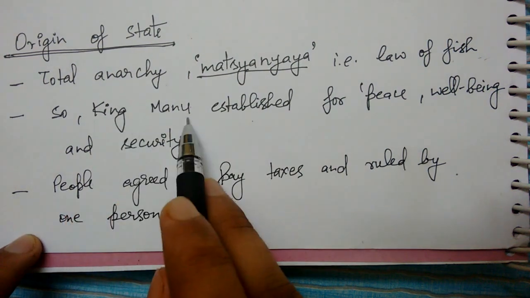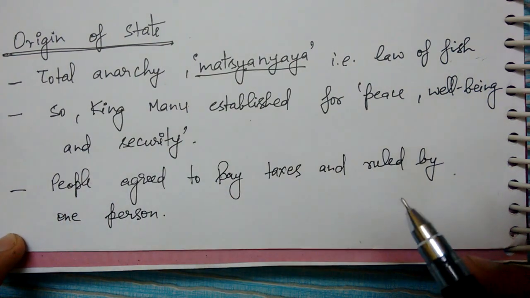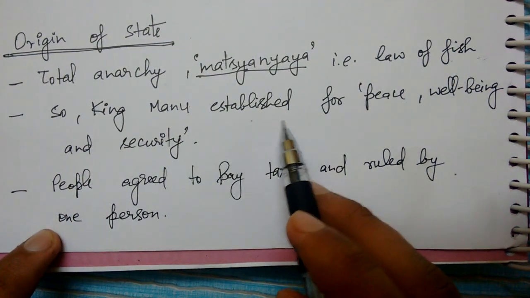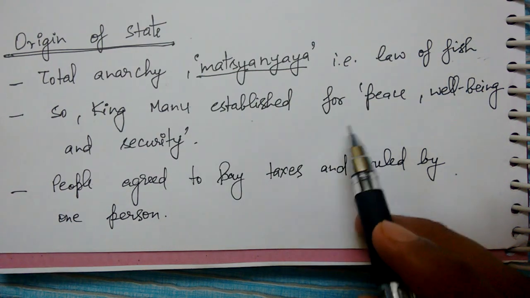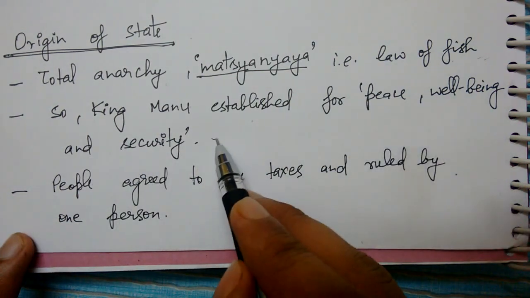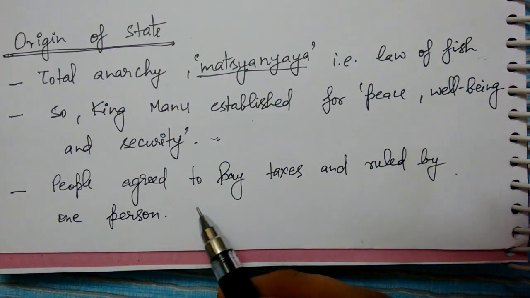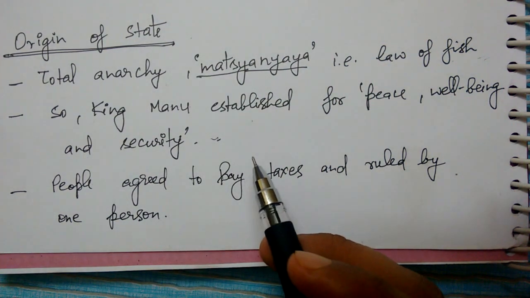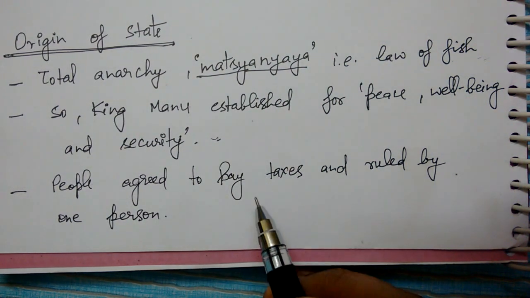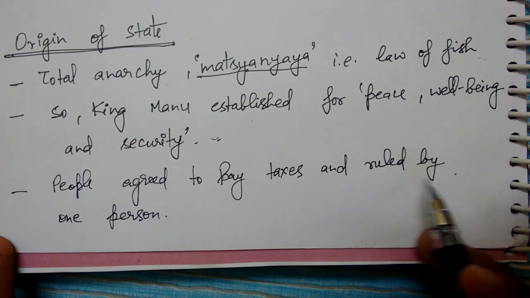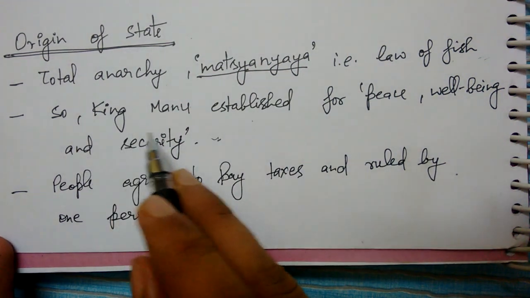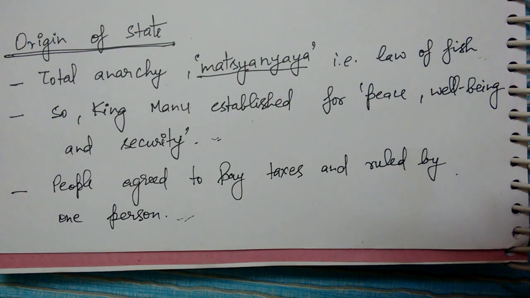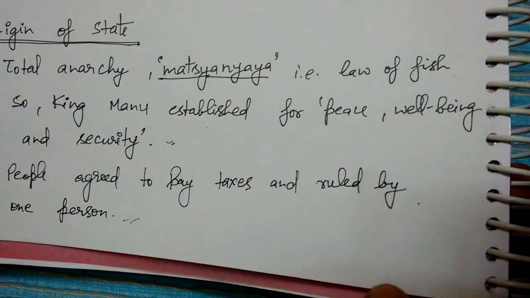So King Manu was the first king according to Indian Shastras. He was established as a king for peace and well-being and security of the nation. So people promised that okay, you become king and you make sure that order is implemented. And people agreed to pay taxes and be ruled by one person. One person means that particular king or monarch. So people themselves defined that okay, we will give taxes to a particular king and he should rule us.